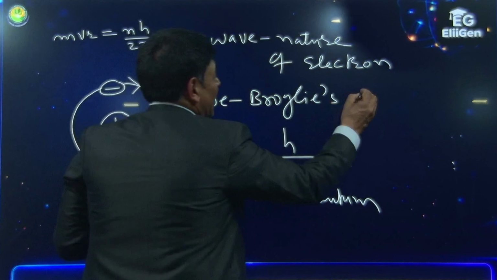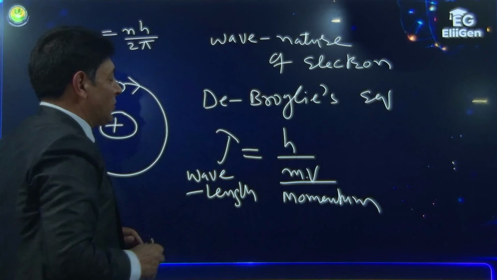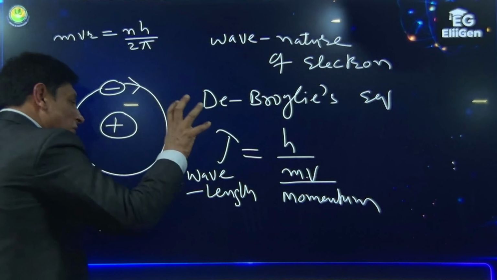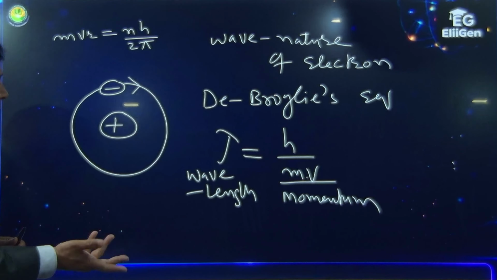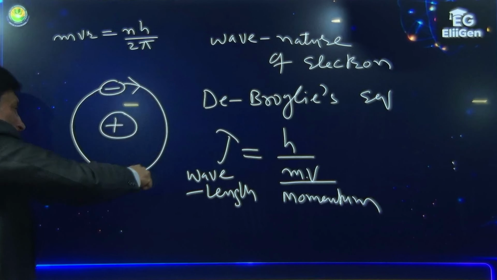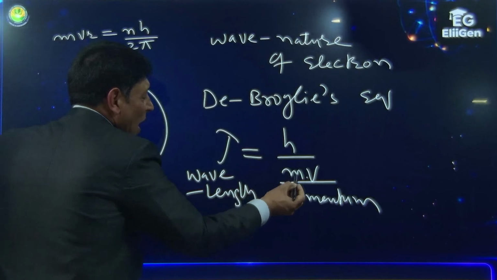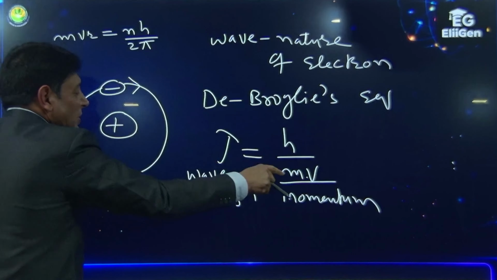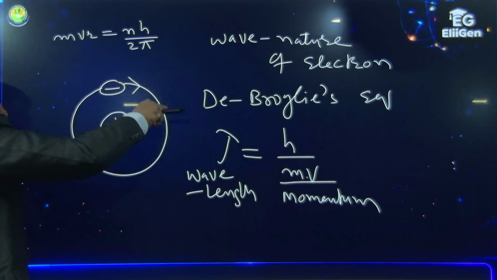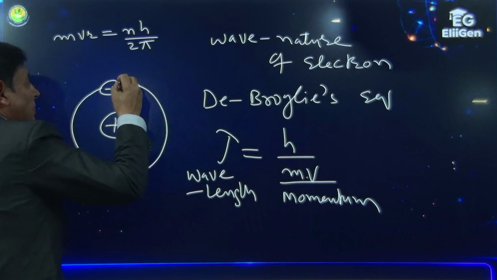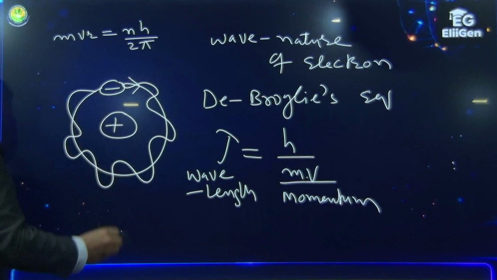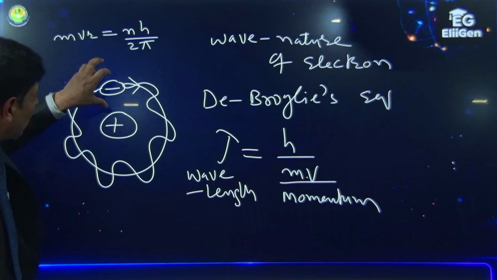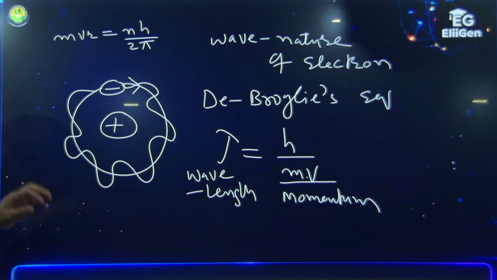This is de Broglie's equation: whatever has momentum will also have a wavelength. Now, an electron revolving around the nucleus has momentum. As per this equation, since the electron has momentum, it will have wavelength. That means the electron has both characteristics, particle nature as well as wave nature.